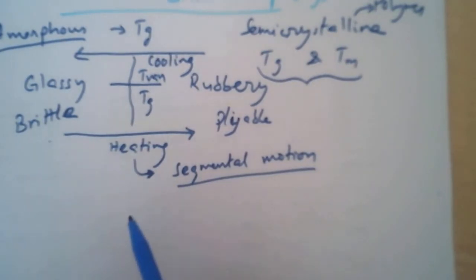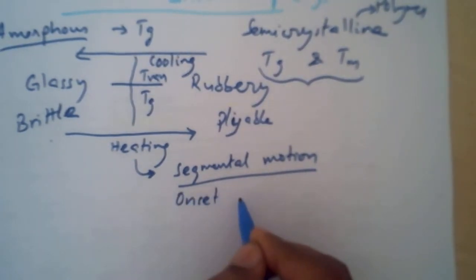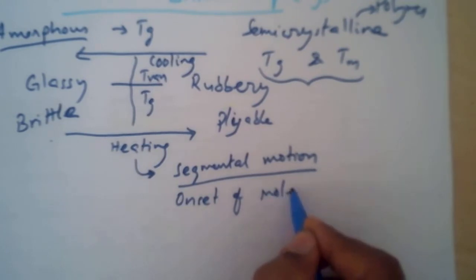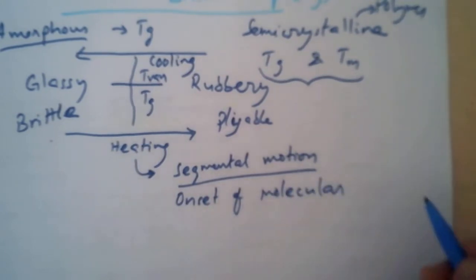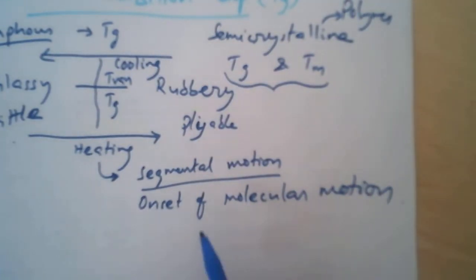This is sort of the onset of molecular motion. It is also known as onset of molecular motion, which is the beginning of molecular motion.